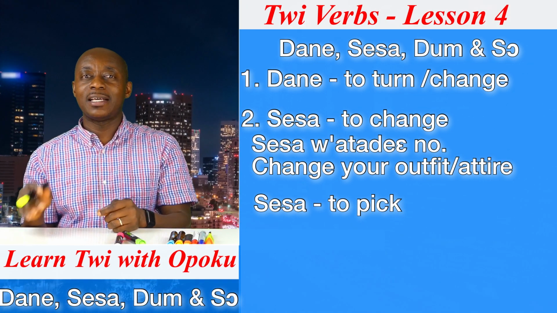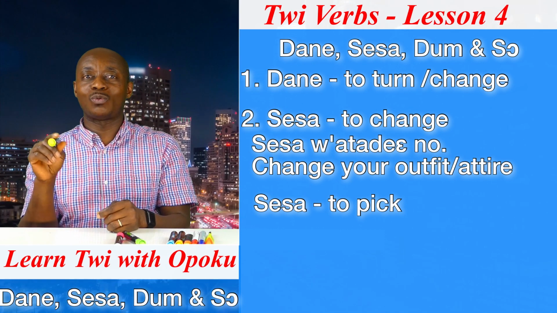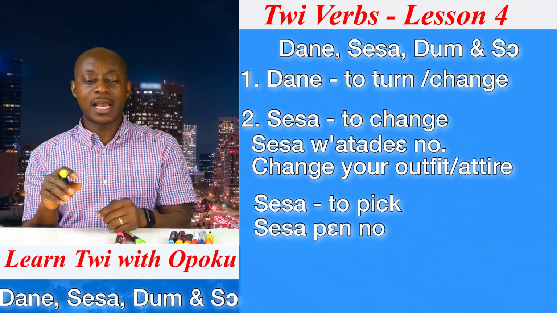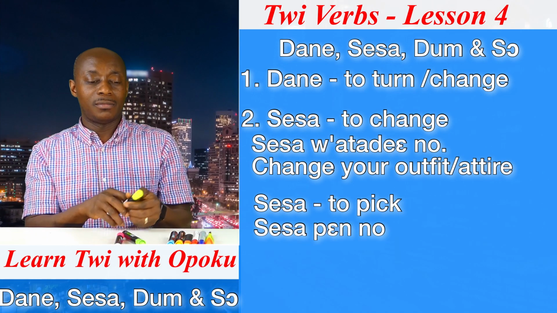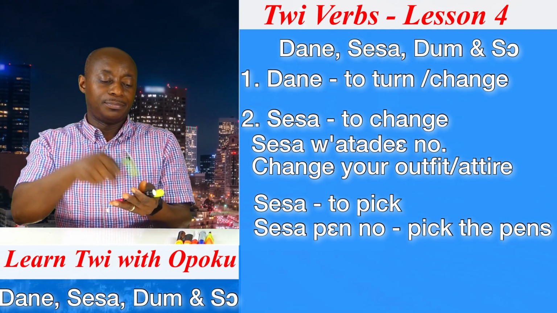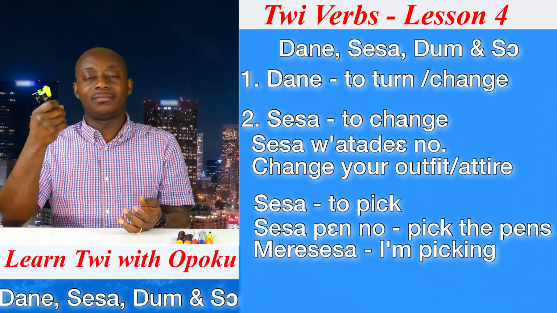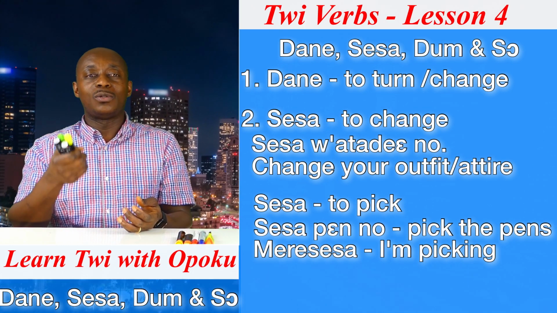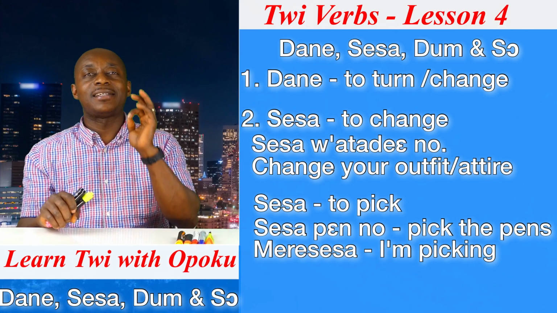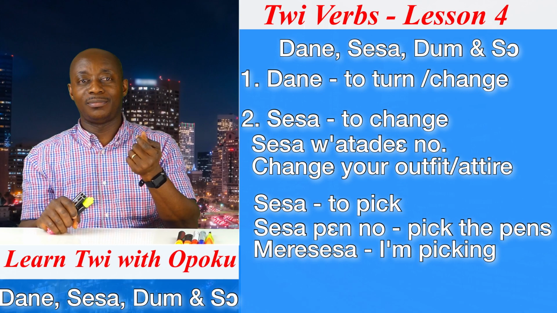But when I say Sesa with the other intonation, that one means what? Pick. So when I say Sesa pen, it means pick the pens. I'm picking. So when you say Sesa with that intonation, it means to pick. But the nasalized Sesa is what? Change for another.